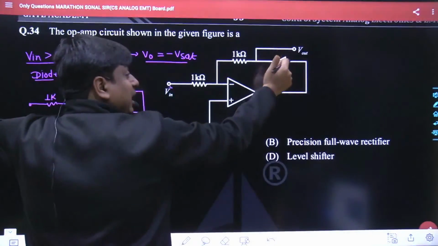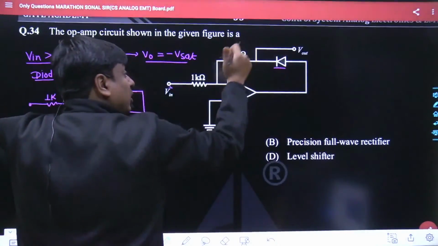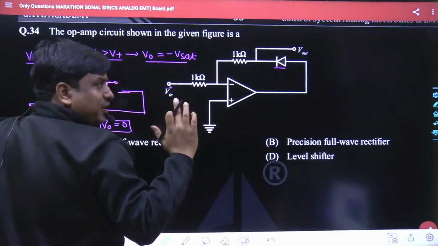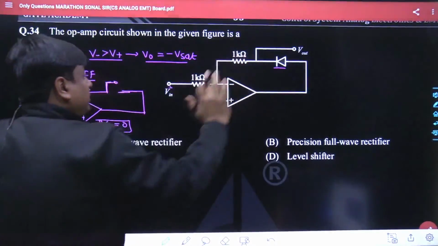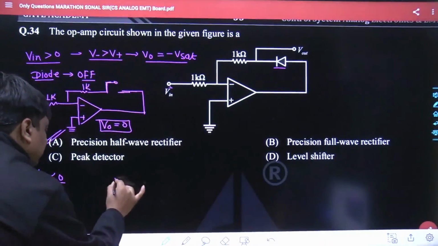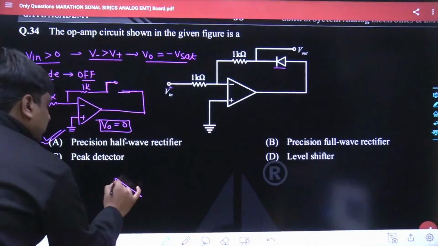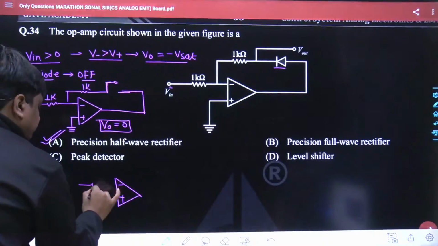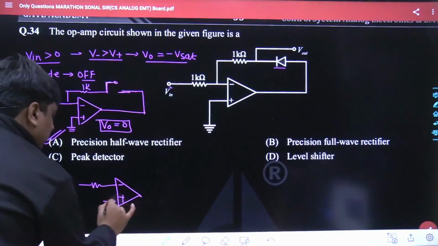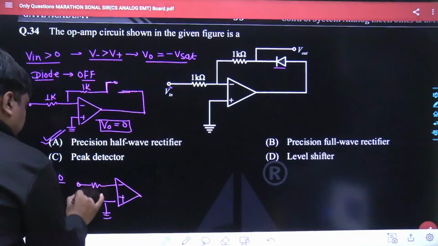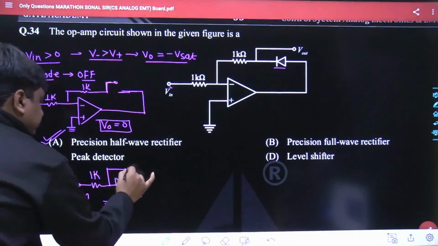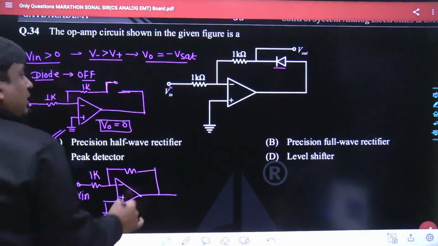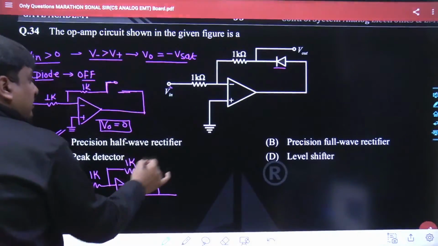And in that case, the diode gets on, and as the diode gets on, now the feedback is being injected. And as the feedback is being injected, it had been a perfect operating linear region. And in that case, the equivalent circuit is going to be something like minus, plus, 1 kilo here gets grounded, V in, 1 kilo, 1 kilo, yes, and this has been short circuited.